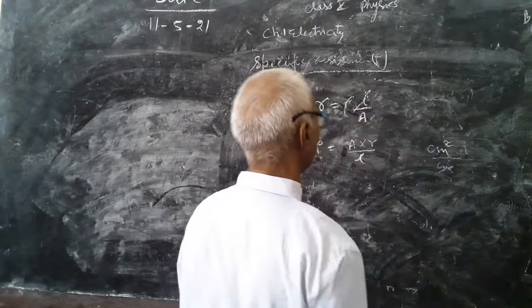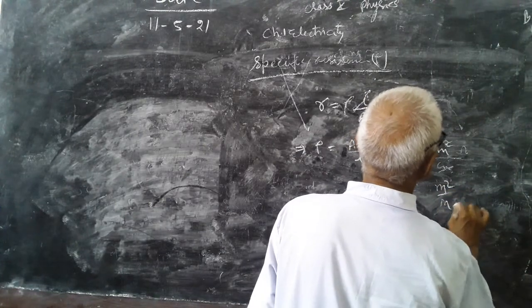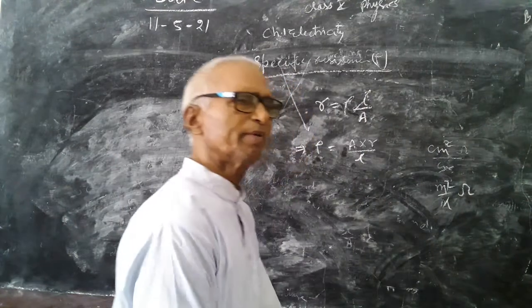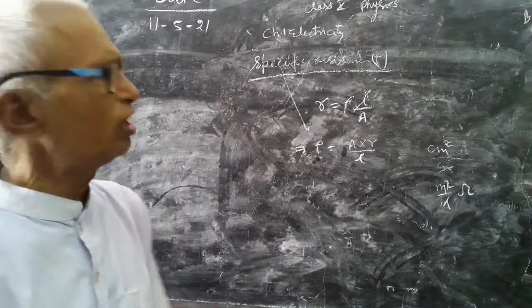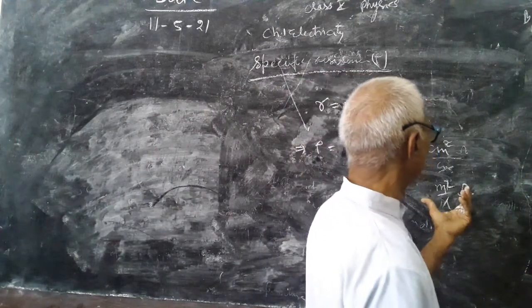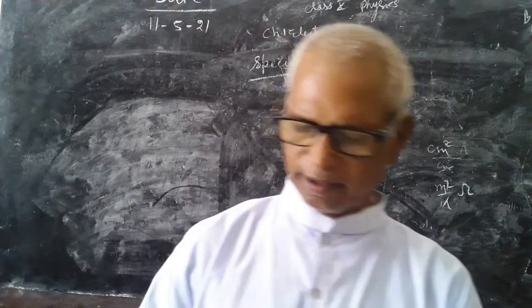If you take meter, then meter square upon meter into ohm, so ohm meter. It depends on the unit you are using. In SI system, it is ohm meter, but in CGS or other units it is ohm centimeter.